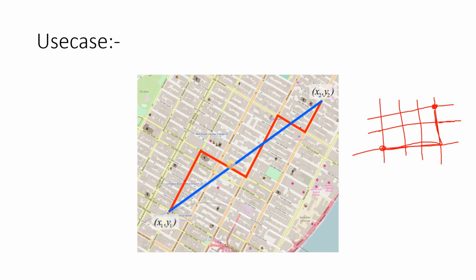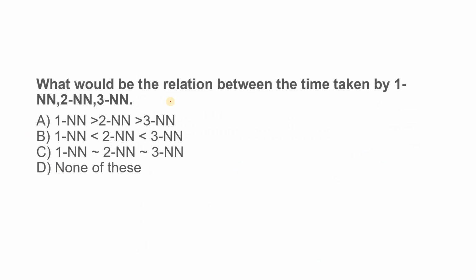And coming to the last question of this particular discussion: what would be the relation between the time taken by 1NN, 2NN and 3NN? Option A: 1NN time required most, then 2NN, then 3NN. Option B: 1NN less than 2NN less than 3NN. Option C: almost the same timing. Option D: none of these. So the correct answer is option C.